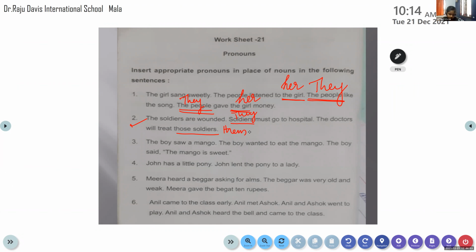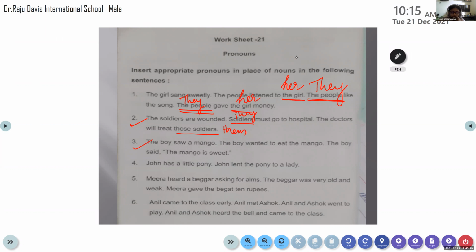Okay, Joanna, come on, do the third question. If you do it yourself, you will understand how to do it. The boy saw a mango. The boy wanted to eat the mango. The boy said, the mango is sweet. Ma'am, the word boy comes too many times.